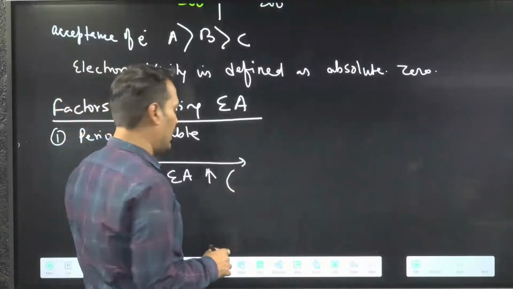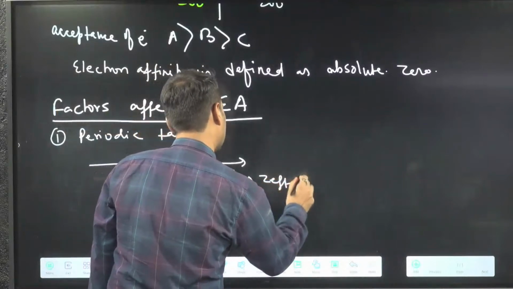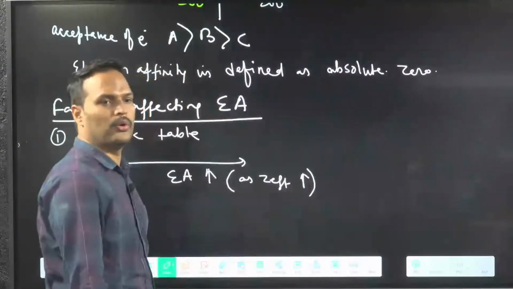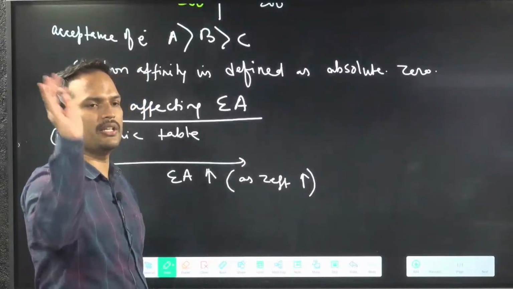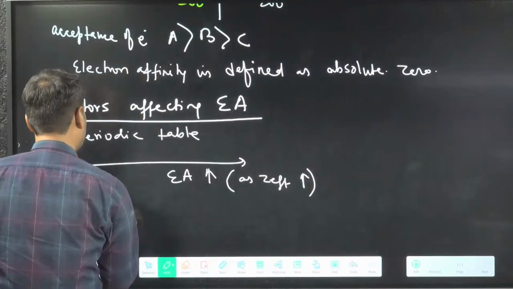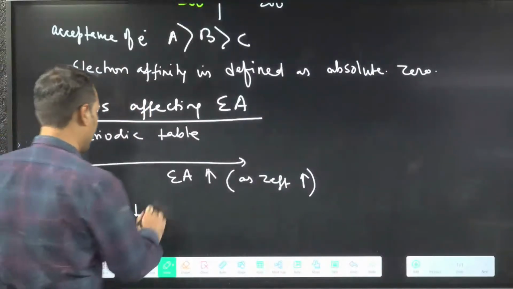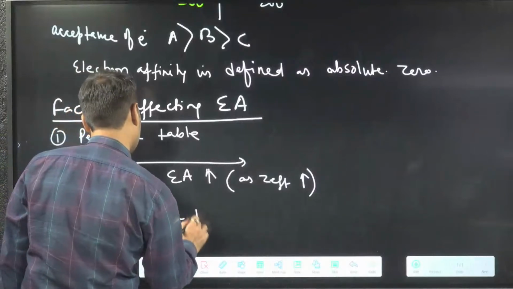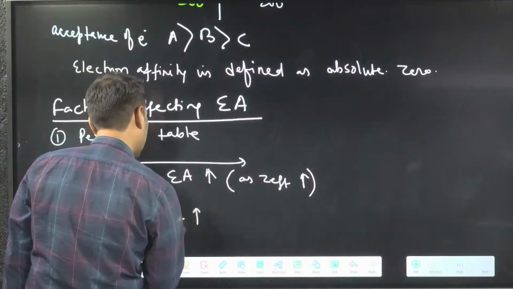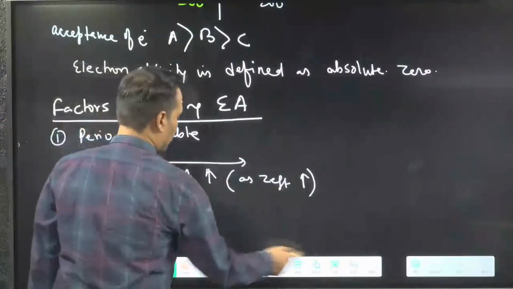Batao jaldi. As Z effective increases. Anything happens in a period, this is the reason you can give: Z effective increases. Come to the next part. Down the group, electron affinity decreases. What is the reason for this? Because size is increasing. Clear with this point?